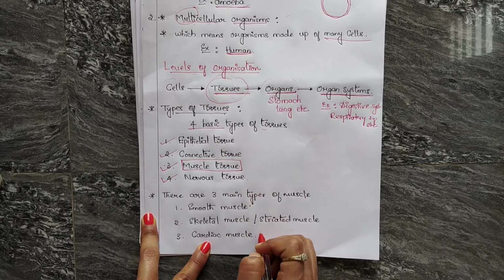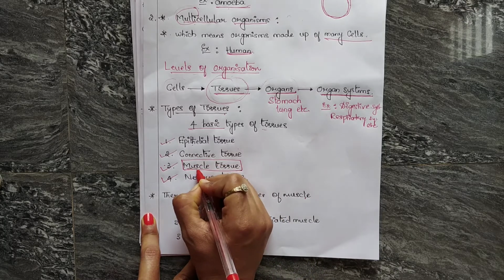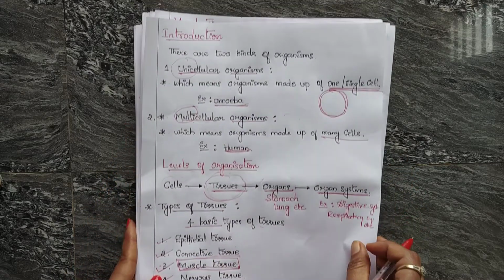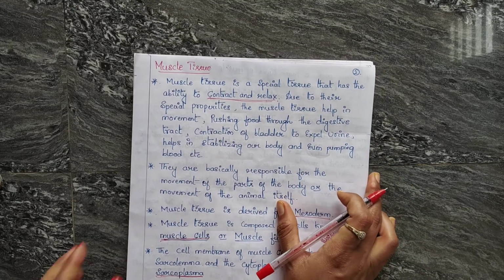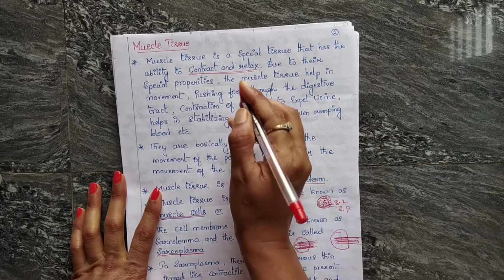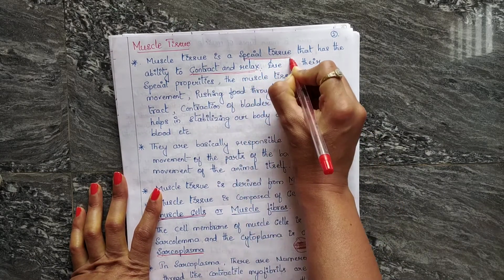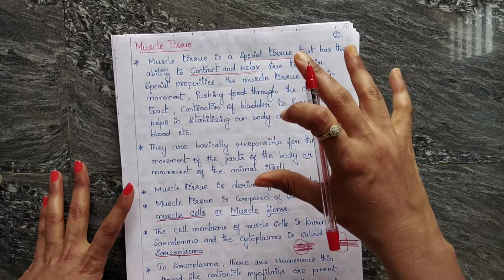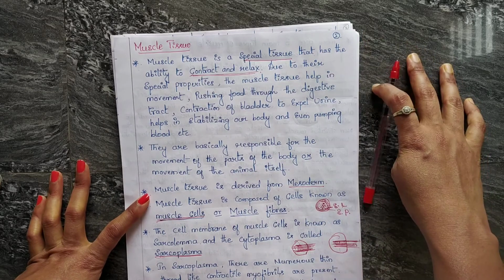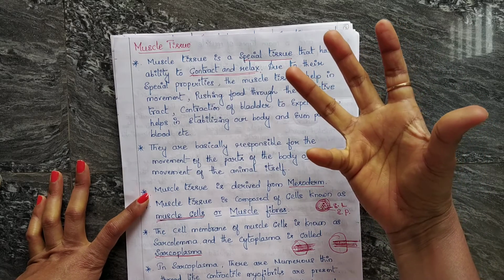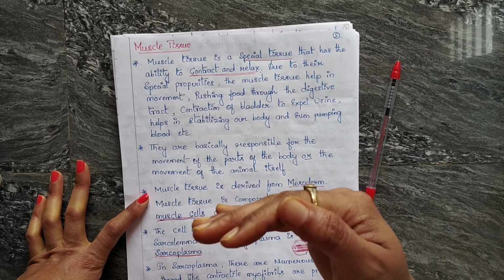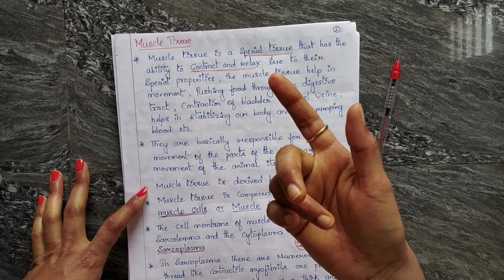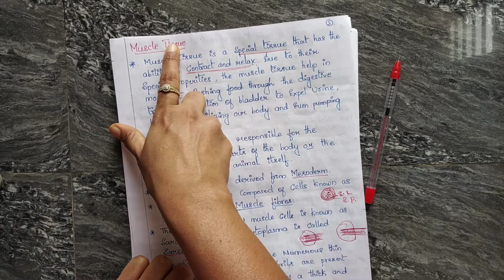Before starting with the types of muscle, let us know more points about muscle tissue. Muscle tissue is a special tissue that has the ability to contract and relax. This is the tissue which helps in contraction and relaxation. That's the reason we are able to walk, run and jump. This is all with the help of muscle tissue.